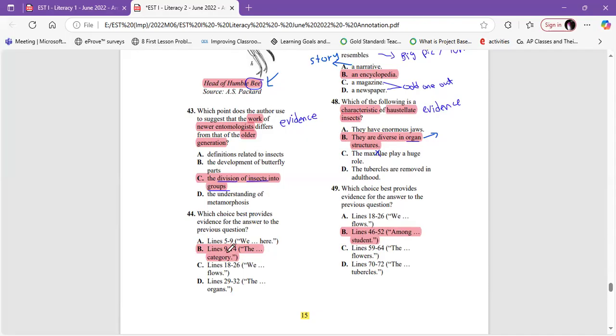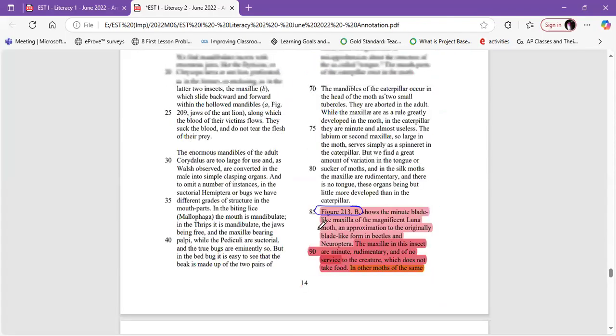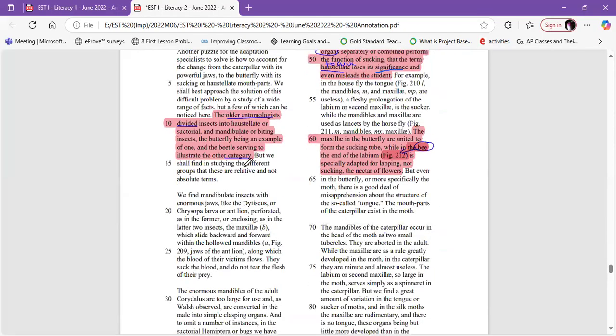Let's read directly from 9 to 14 because the same thing happened in the previous question. From 9 till 14, and it's complete. He said the older entomologists divided insects into haustellate or sucking and mandibulate or biting insects, the butterfly being an example of one, and the beetle serving to illustrate the other category. Okay, here he mentioned older. So how are they different from older? He mentioned the older here, and it even matches the thing that is above.